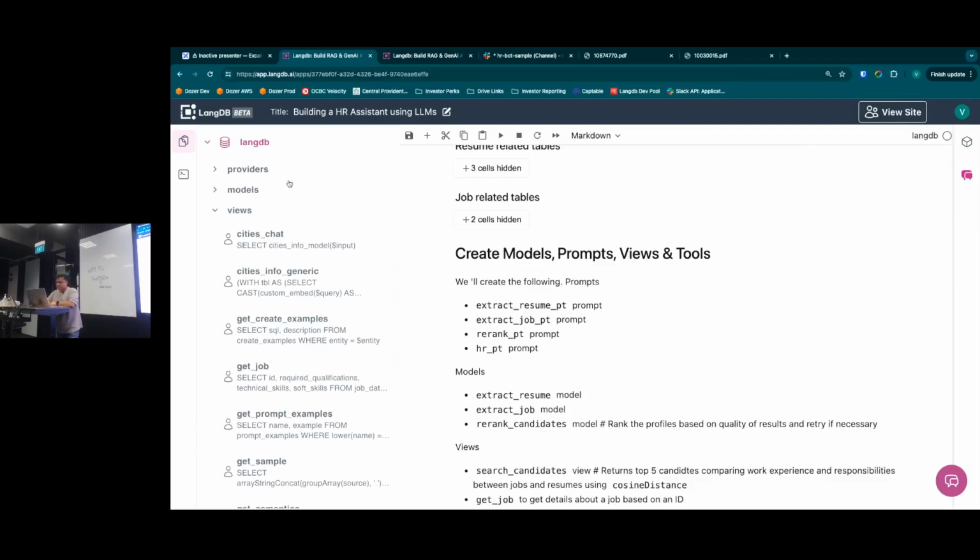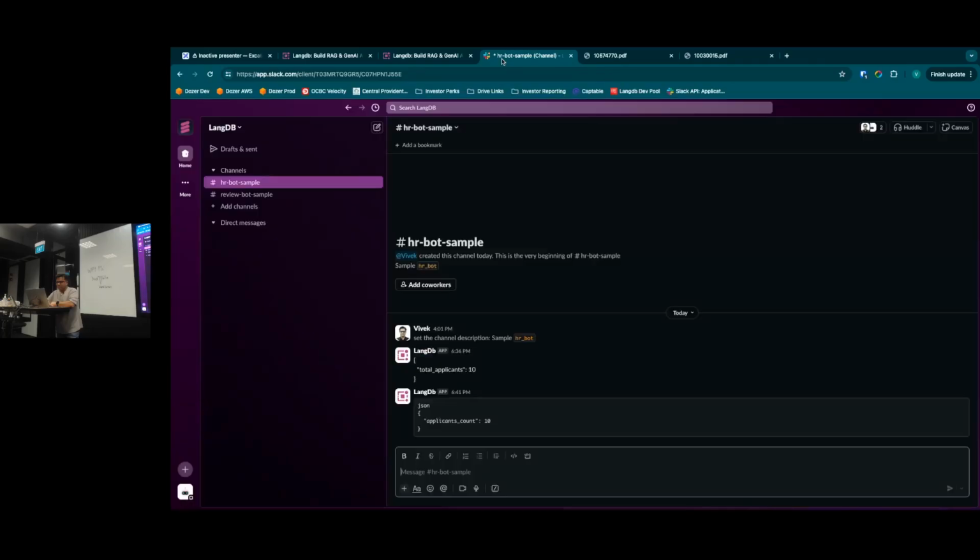I also wanted to show this quickly. Exactly the same thing that we have here, you could also use Slack as a client to query LangDB. Here this is connected to the same API, and basically you could turn a Slack channel into LangDB to answer any of the Slack channels.